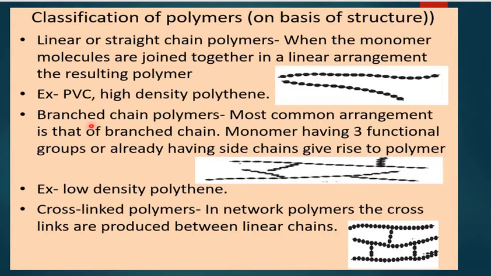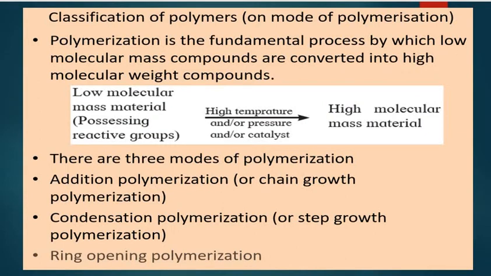Now, classification of polymers on the basis of the mode of polymerization. Polymerization is the fundamental process by which low molecular mass compounds are converted into high molecular mass compounds by linking together of repeating units with covalent bonds. And we can state it like this: low molecular mass material taken under high temperature and pressure, or in the presence of a catalyst, will turn into high molecular mass material, which is called a polymer.